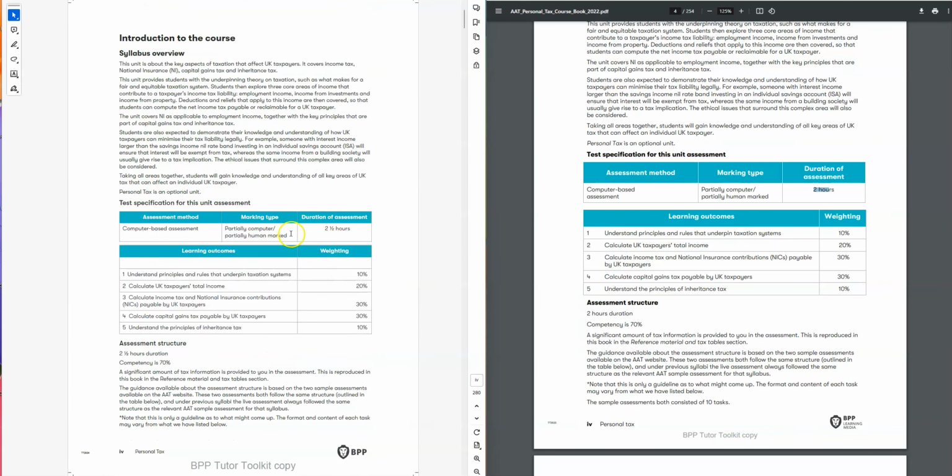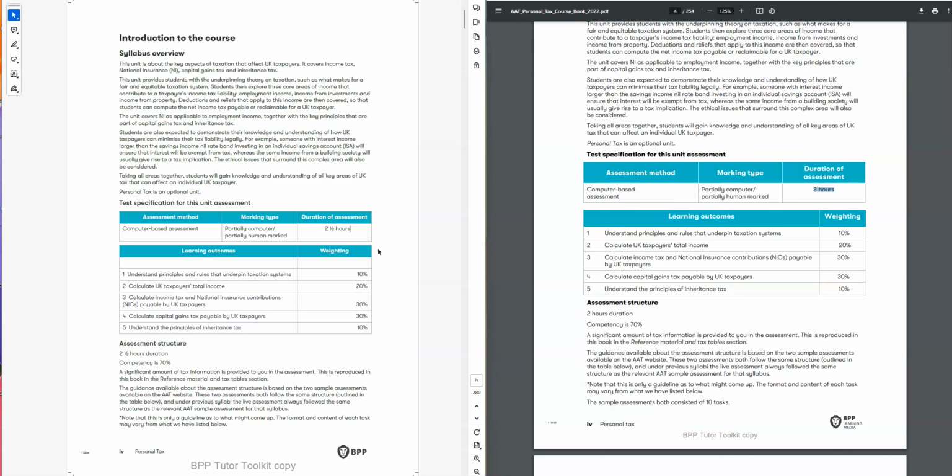We can see now the exam is 2.5 hours. So we used to have an exam of 2 hours, and now the exam is 2.5 hours. That means the student will get half an hour more for the new Financial Act 2023.